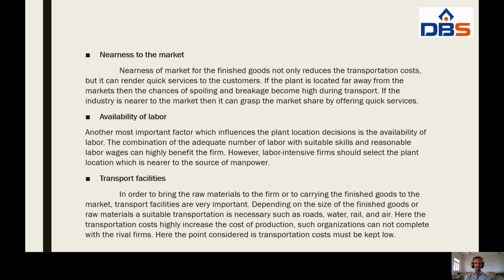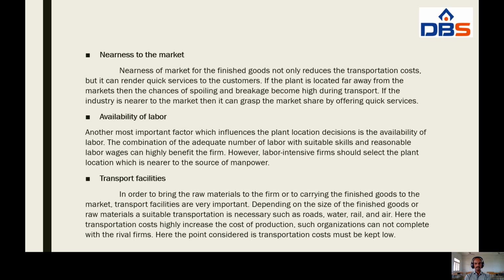Whatever it may be, the transportation cost highly increases the cost of production. Such organizations cannot compete with the rival firms.